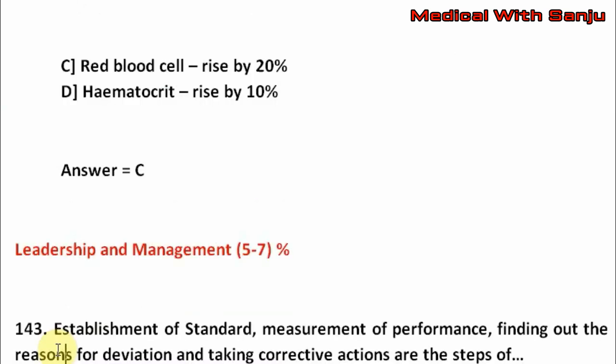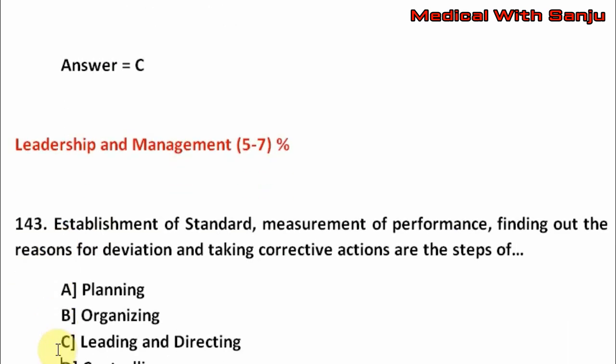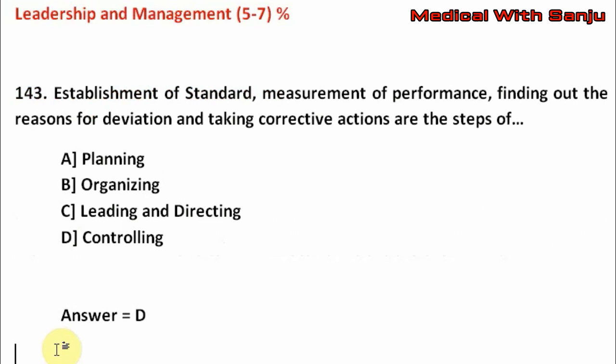Now from leadership and management there will be 5 to 7% of the questions. Like next question from leadership and management. Establishment of a standard, measurement of performance, finding out the reasons for deviation and taking corrective actions are the steps of option A, planning, option B, organizing, option C, leading and directing, option D, controlling. The right answer is option D, that is controlling.